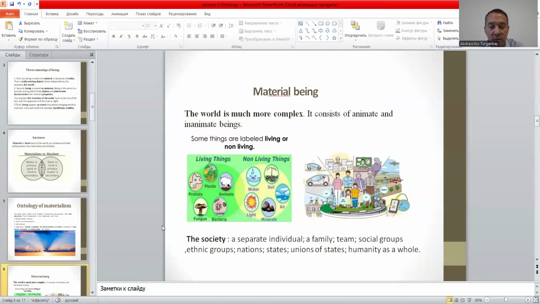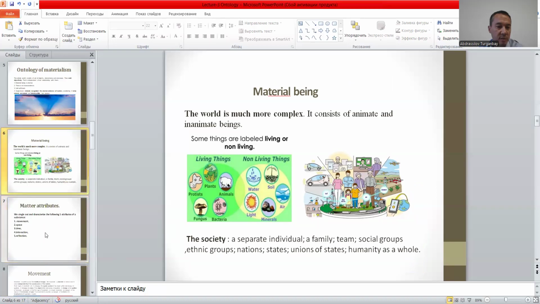So this world is much more complex. It consists of animate and inanimate things, for example, living things and non-living things. And from this slide, from this picture, you can see the components or elements of material beings.